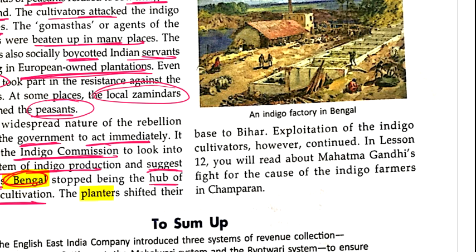So those planters who wanted indigo settled their base in Bihar. Clear? In Bihar also the farmers faced the same situation as in West Bengal, and the exploitation continued. Clear? So students, our chapter is completed.